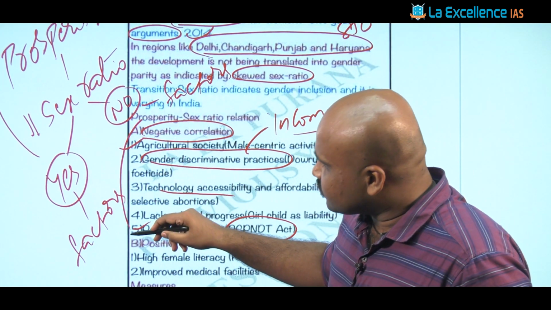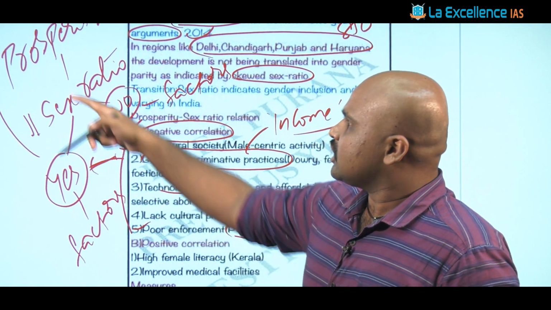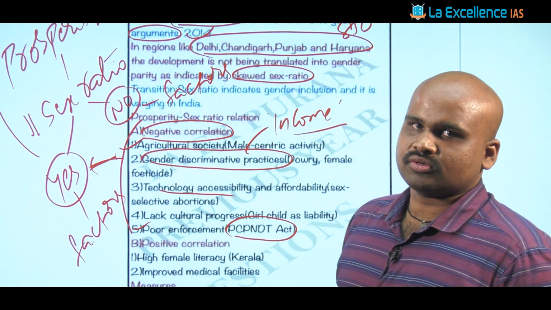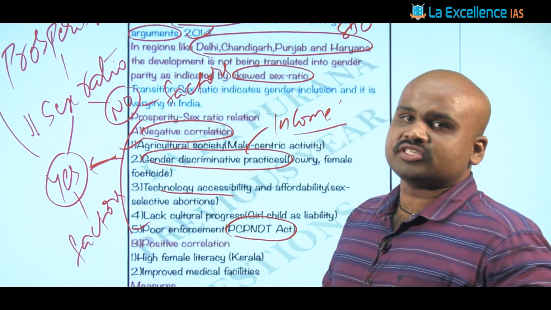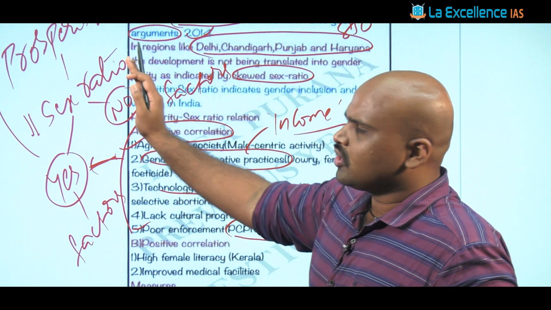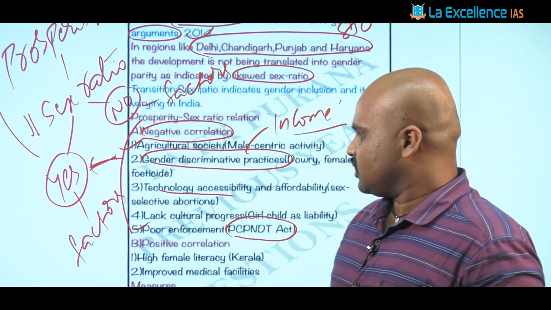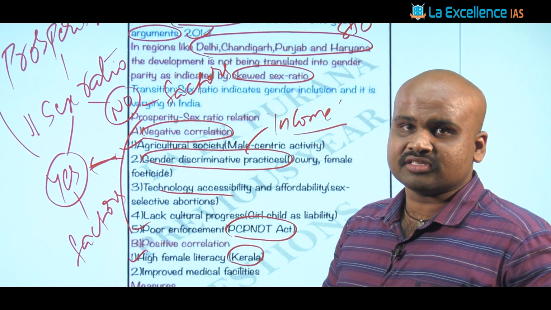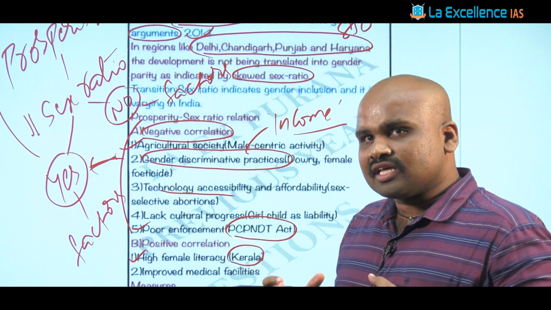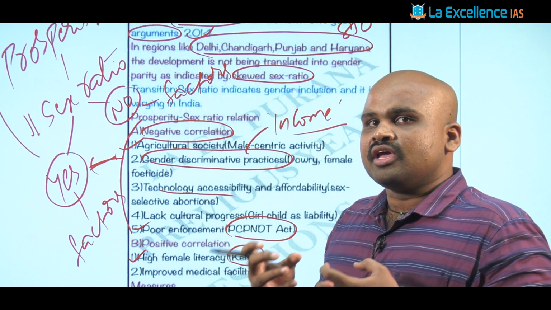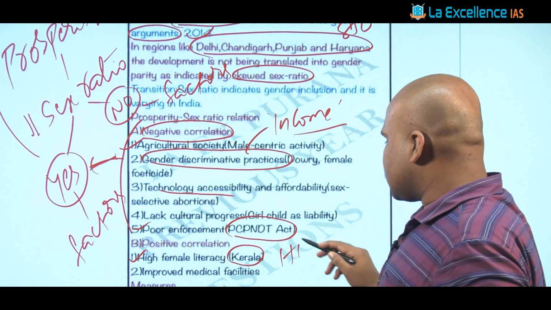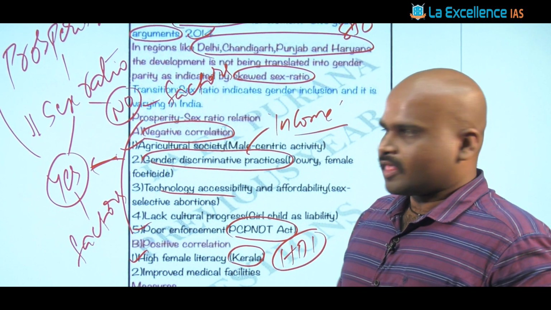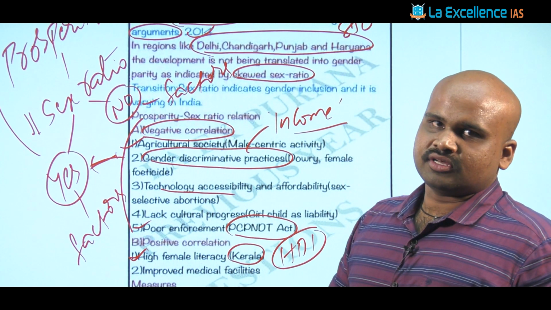Now all of these factors lead to very low sex ratio in regions of prosperity. But we have to bring in the flip dimension, stating that it is not necessarily so. One example we can talk about is Kerala. In Kerala, the fundamental reason for a balanced sex ratio, although that region is highly developed, and you know Kerala is one of the top runners in the Human Development Index, is high female literacy rate.